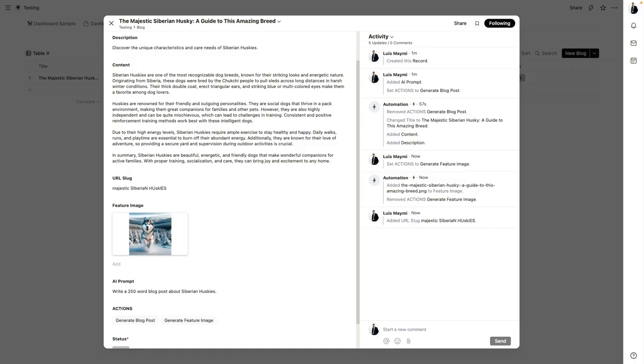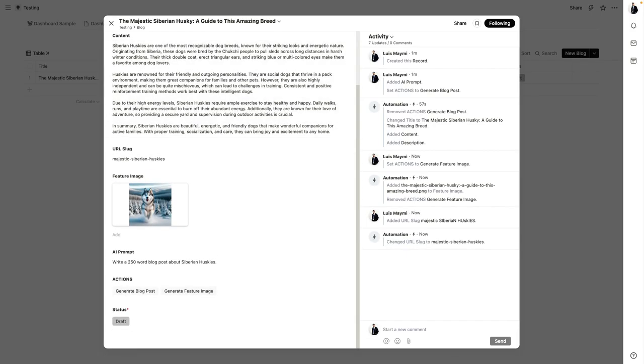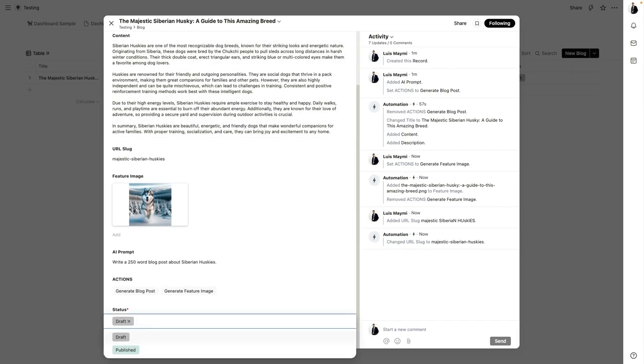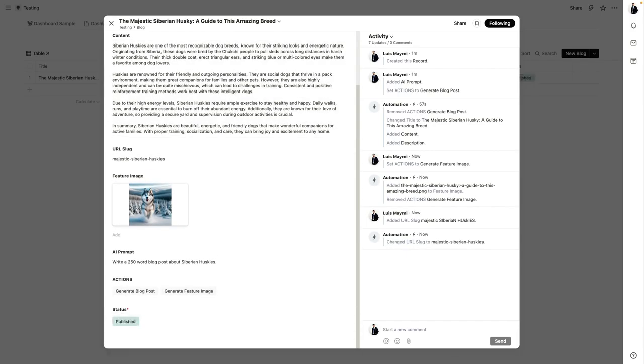So once I click out, the automation is going to run, and boom, it removes all the caps and turns the spaces into dashes, so the URL slug looks clean. Now the final step is I'm going to publish this post. And there we go. I'm going to show you why I changed it to publish a little later.